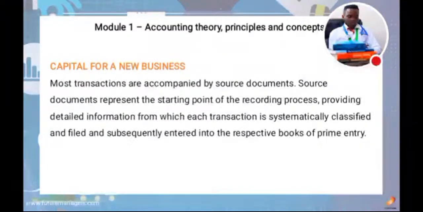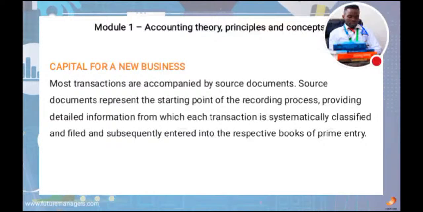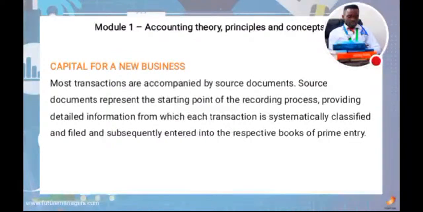If you're setting up a business, it should be accompanied by source documents. Source documents represent the starting point of the recording process, information from which each transaction is systematically classified and filed and subsequently entered into the respective book of prime entry.